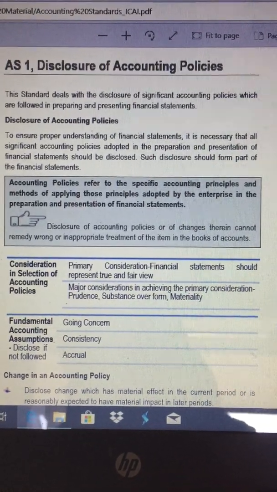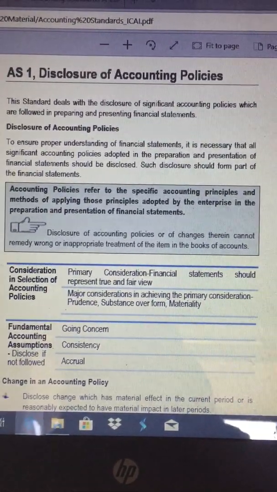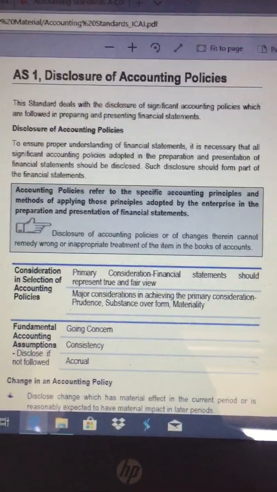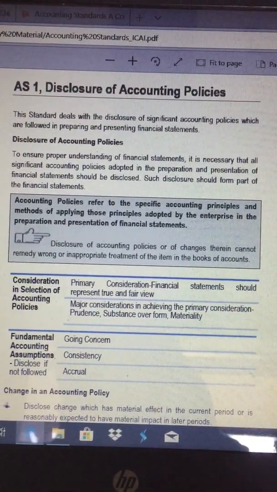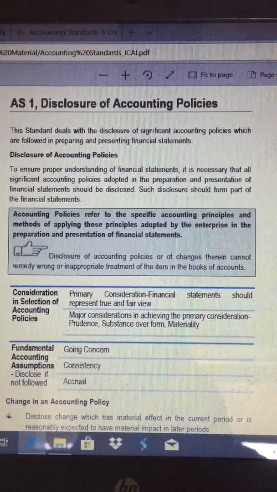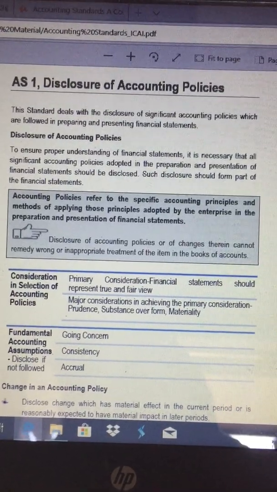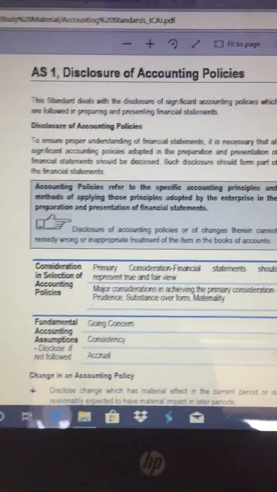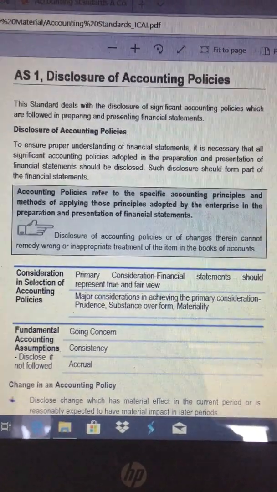What is going concern? Going concern means the enterprise is going to continue its business, it is going to run its business for the foreseeable future. There is no planning or discussion going on about closing down the business or operation of that enterprise. Then the second point is consistency. Whatever accounting policies are decided should be consistently followed year over year, or accounting period over accounting period.